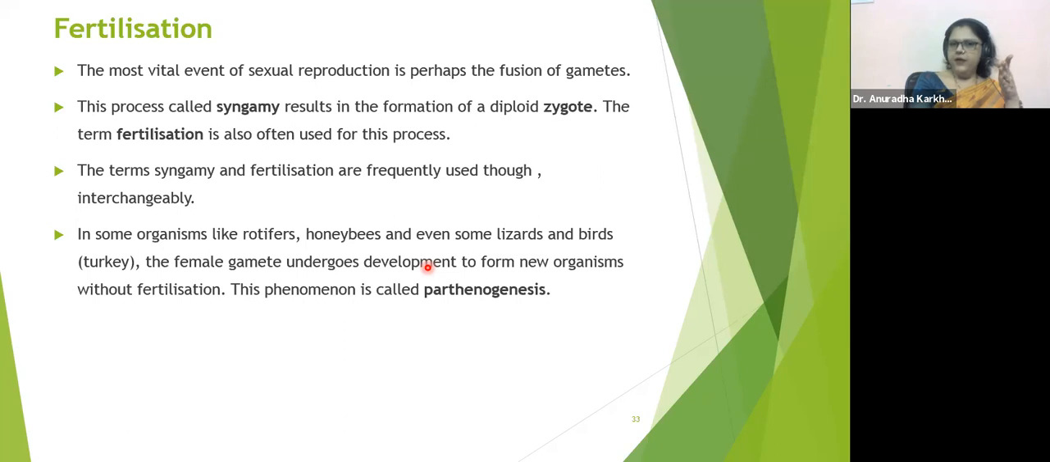So haploid gamete plus haploid gamete, n plus n is equal to 2n. The terms syngamy and fertilization are frequently used, though interchangeably. You can either call it fertilization or you can call it syngamy.